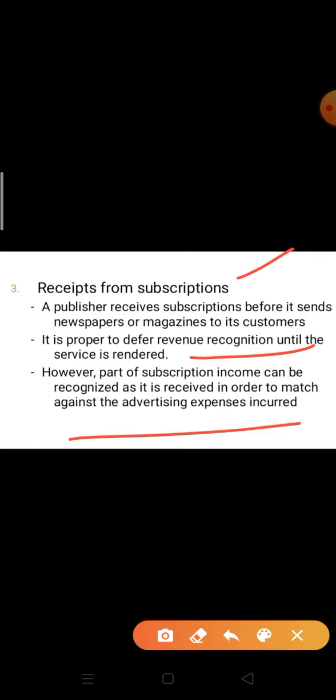These are the accounting concepts which we have discussed today. Revise them, and try to make short notes with a combination of the video and the book as well.